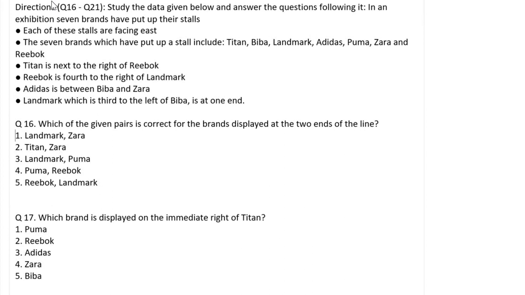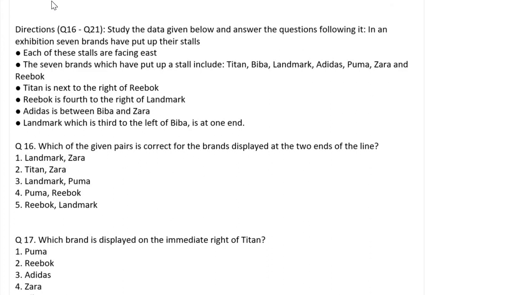Questions 16 to 21. Study the data given below and answer the following questions. Okay. So in an exhibition, 7 brands have put up their stalls. Each of the stalls is facing east. East direction is given. So which one is right? If they are facing this side, this is left, not mine, theirs. This is left, this is right. Total 7 stalls are there. Is it interesting? Yes, it is interesting, I hope.